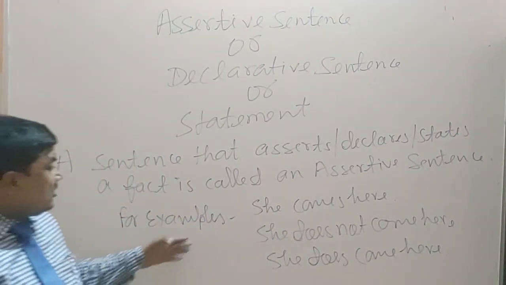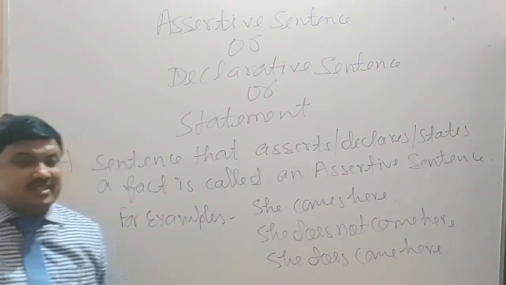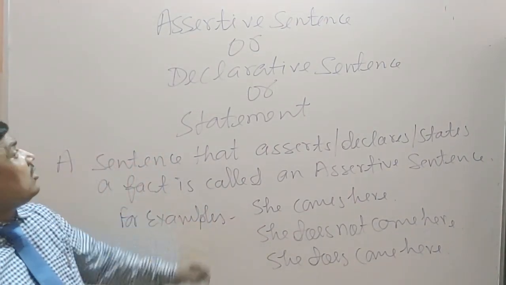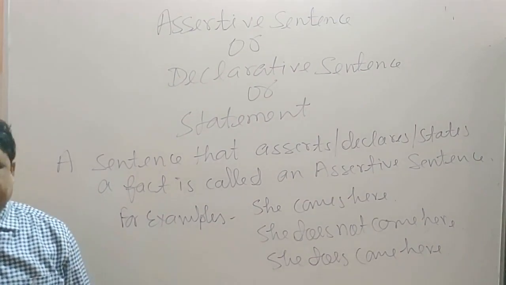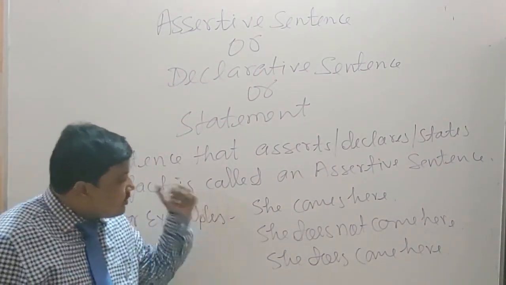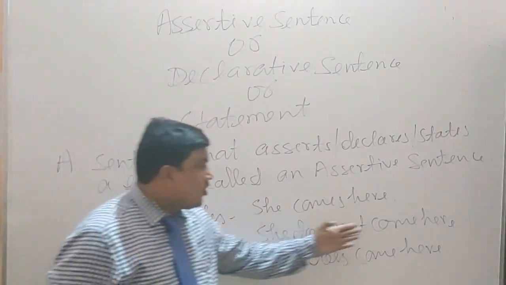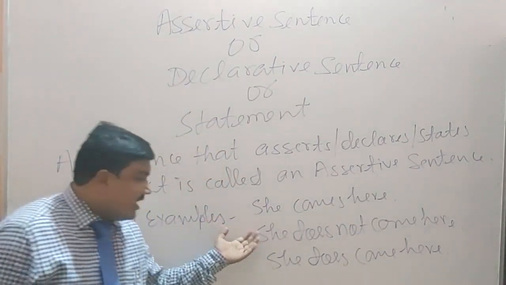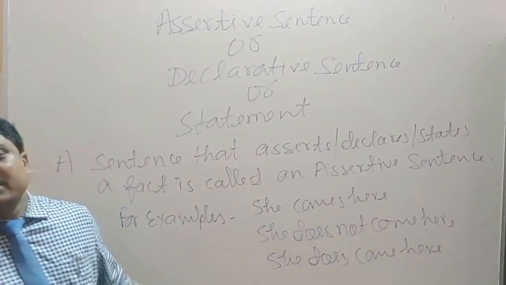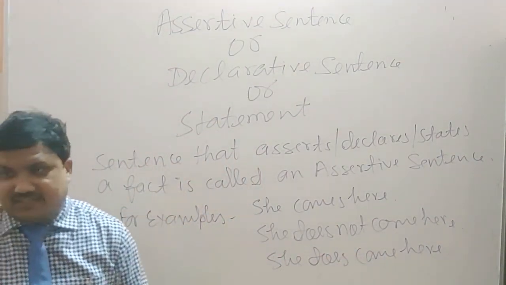Dear students, I have given you 3 examples, and these all 3 sentences are assertive sentences. "She comes here" is also an assertive sentence. "She does not come here." This is also an assertive sentence. "She does come here." This is also an assertive sentence.